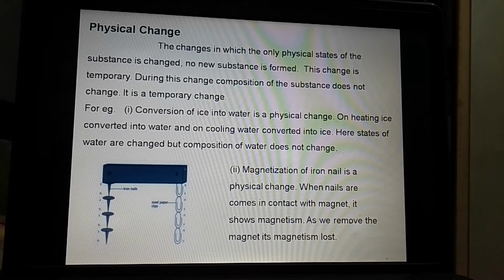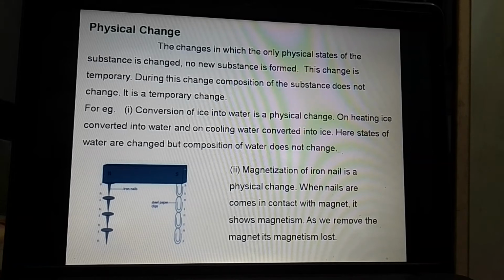This change is a temporary change. Means whatever changes take place, they again come to their original condition or original position. That's why it is called a temporary change. First we will see the example for this. First example is conversion of ice into water, which is a physical change.